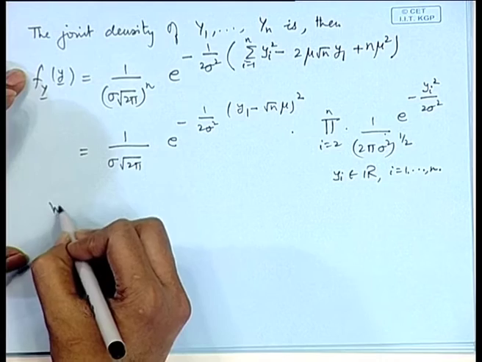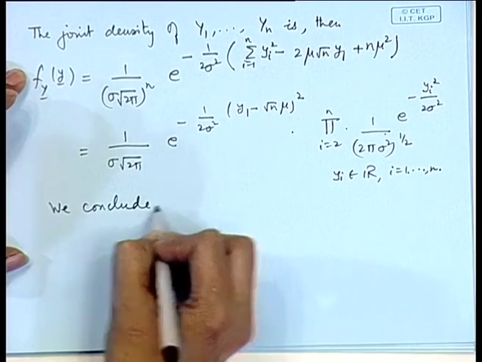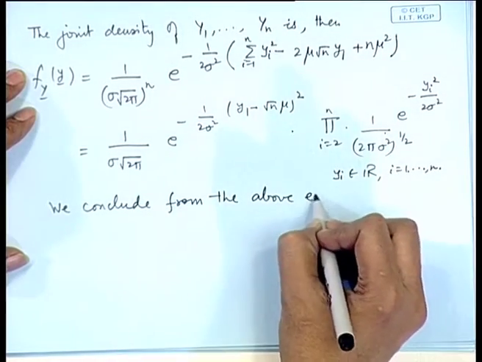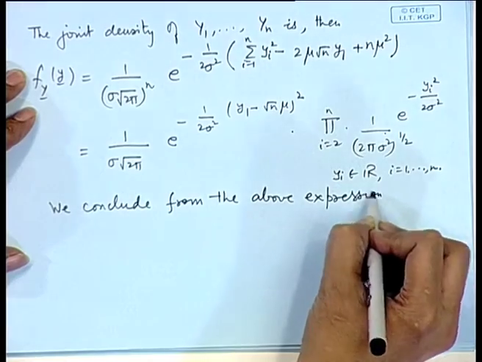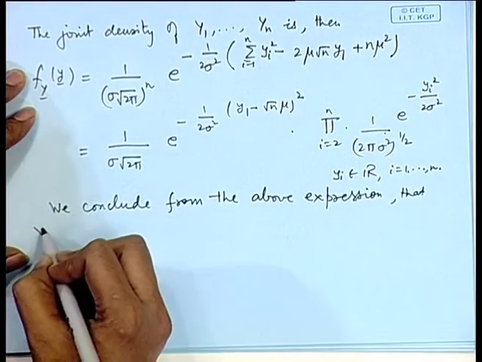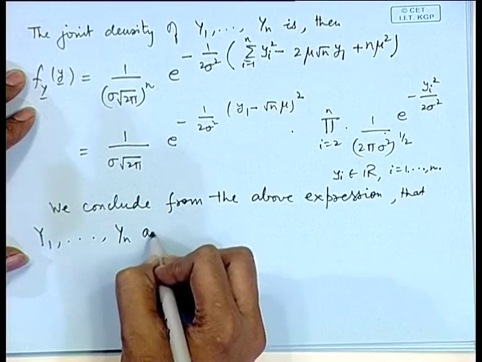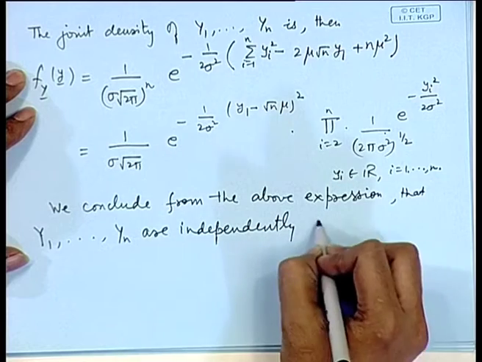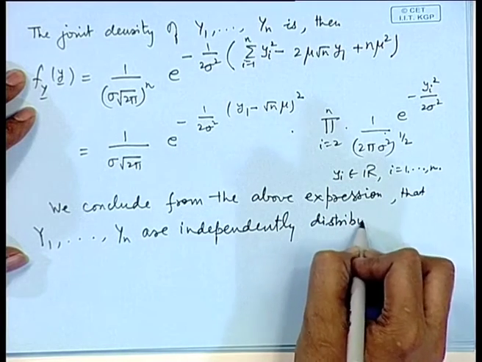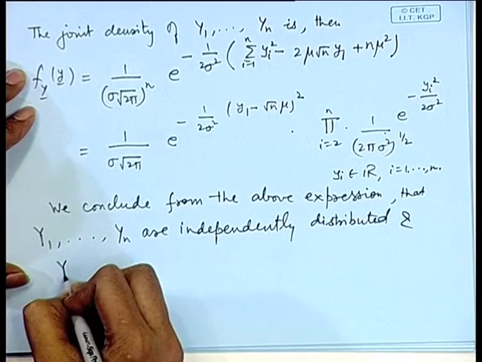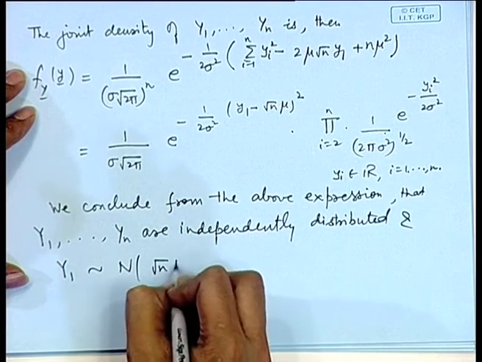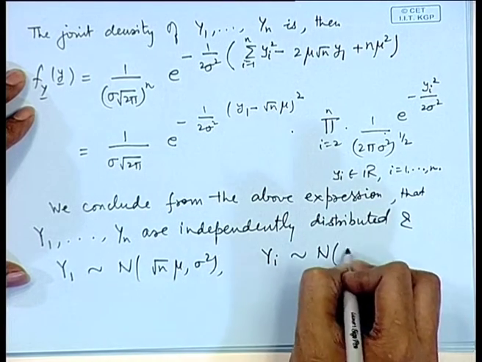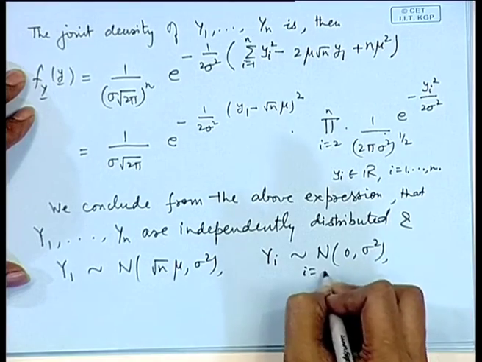So, we conclude from the above expression that y_1, y_2, ..., y_n are independently distributed, and y_1 follows normal root n mu and sigma square, and the remaining y_i's follow normal 0, sigma square, for i = 2 to n.